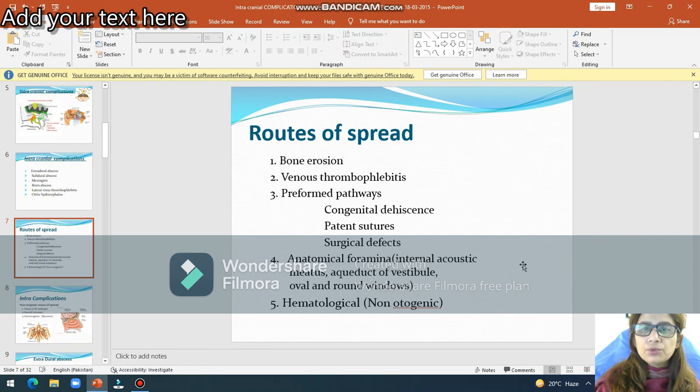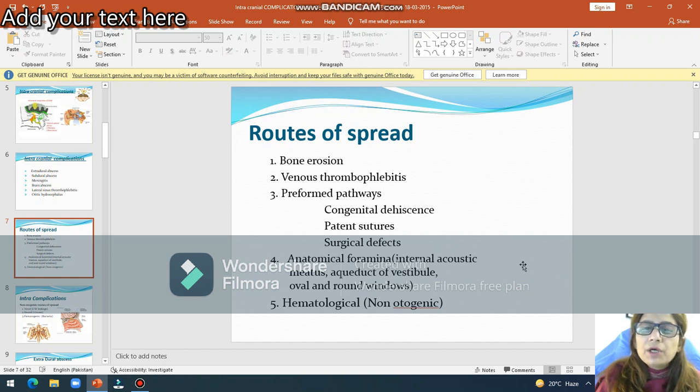So what are the routes of spread? Bone erosion due to hyperemic decalcification in cases of acute suppurative otitis media, due to pressure necrosis and inflammation in cases of chronic suppurative otitis media. Because of absence of valves in the veins, there will be venous thrombophlebitis, and infection can go directly into the brain.